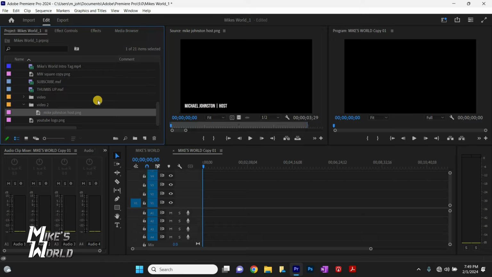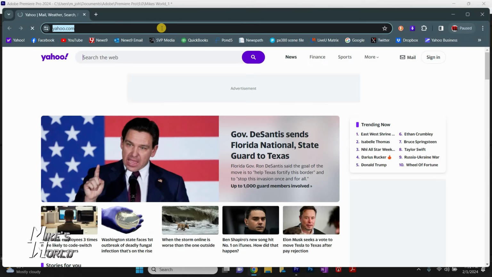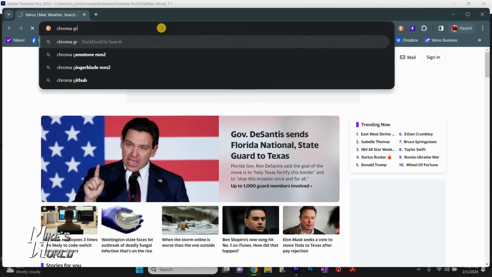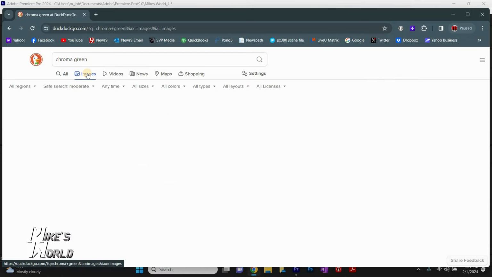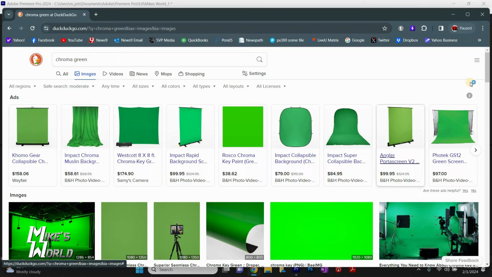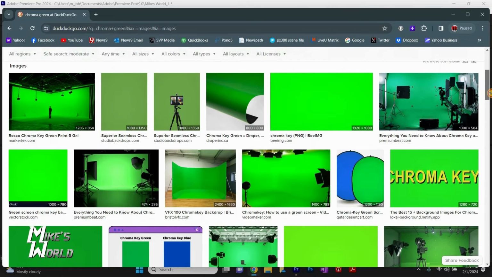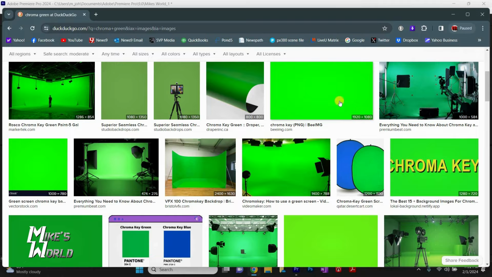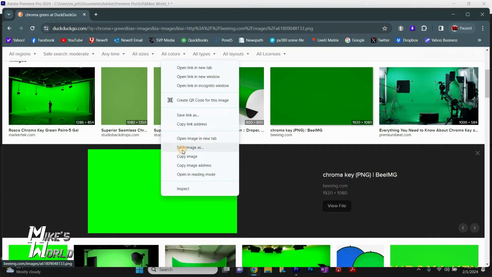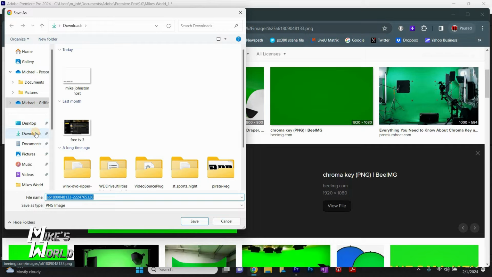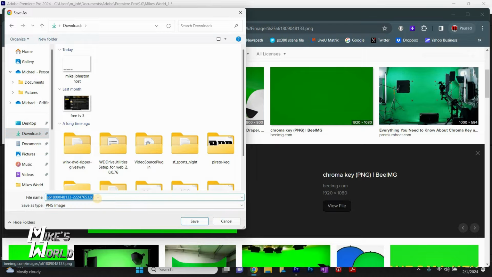And I don't already have it preloaded. If you don't have it, just go down to Google Chrome. We're going to do a search for chroma green. We're going to select images. We're going to go find the one that is full screen, that's 1920 by 1080. There it is right there. We're going to click on that, and then we're just going to right click, save image as, and go to downloads. We'll name it chroma green.